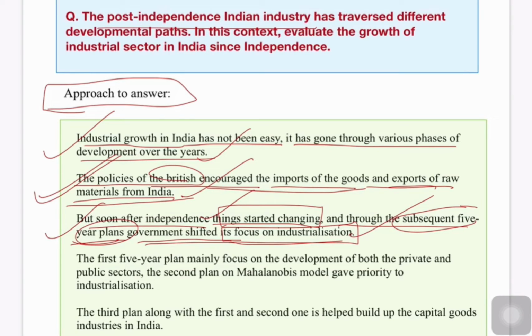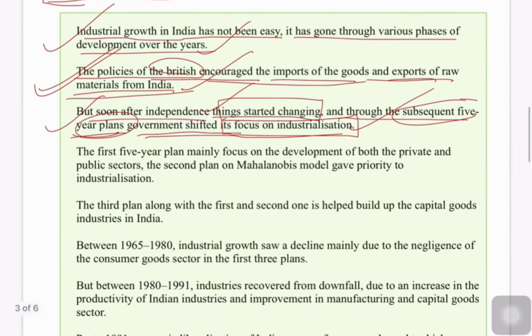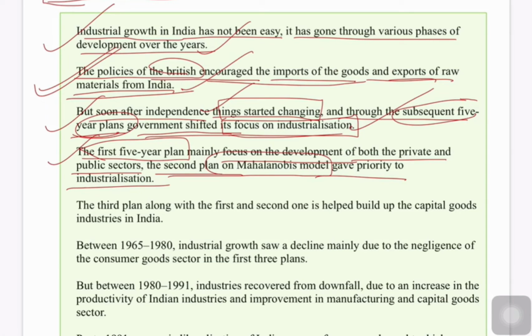In the next sentence, you will say that the first 5-year plan mainly focused on development of both private and public sectors. And the second plan, which was based on the Mahalanobis model, gave priority to industrialization. The third plan, along with the first and second 5-year plans, helped to build up the capital goods industries in India.